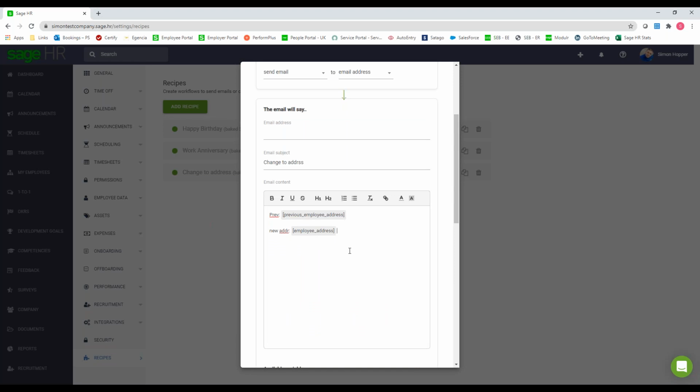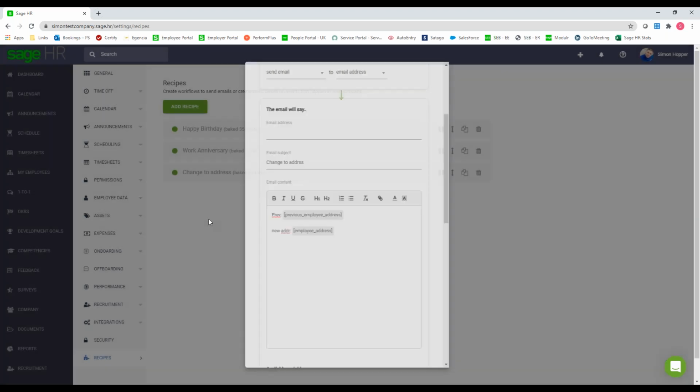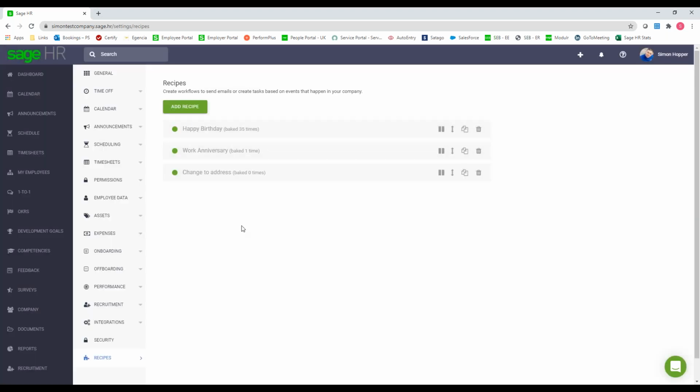So if an employee does log in and change their address, you're going to get that email to tell you that somebody has changed that. So if you've got any other systems that you need to go off and change, then you've got that email notification to do that. But again, you can create as many of these as you basically need.